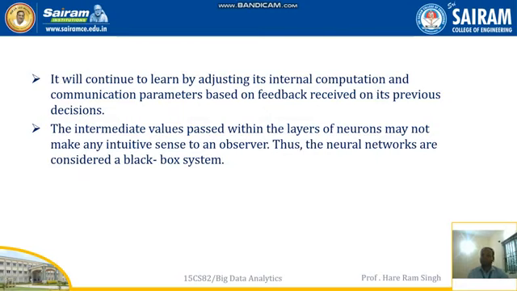The intermediate values passed within the layers of neurons may not make any intuitive sense to an observer. It means that inside the layers of neurons, what happens, the observer cannot know. So that's why it is also called a black box system.